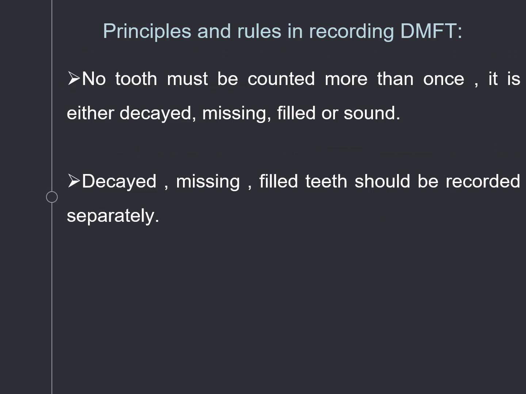What are the principal rules of recording the DMFT? No tooth should be counted more than once. So if the tooth structure has many features, for example a decay and a filling, it is taken into consideration only once in the DMFT. If there is a decay and a filling also, you take into consideration the disease status, so it is recorded as decay only. You should not also write it as filling. It is either decayed, missed, filled or sound. So decayed, missed or filled teeth should be recorded separately.